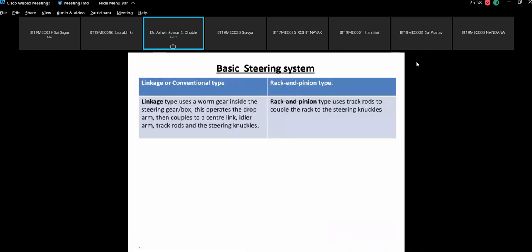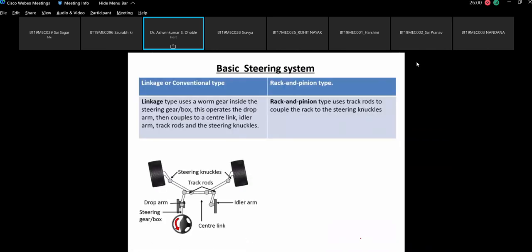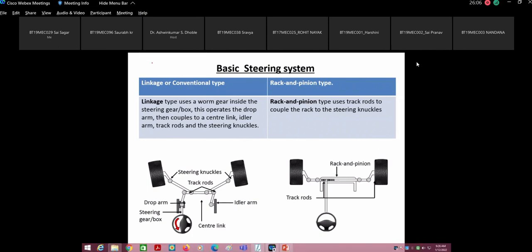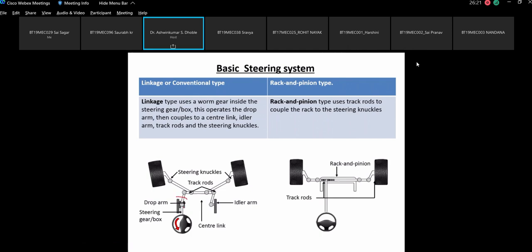Now next are the basic steering systems. You have two basic steering systems. One is the linkage or conventional type of steering system, where the linkage type uses a worm gear inside the steering gearbox. This we are going to see. This is the steering gearbox. So a worm gear is used in it. This operates the drop arm. The drop arm is shown here.